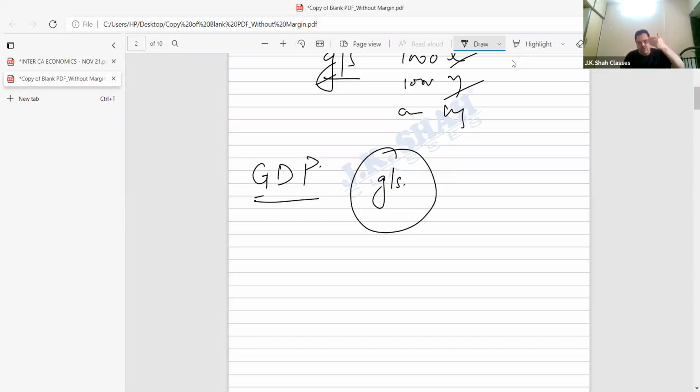Suppose I have to go from domestic to net, then it goes beyond the political boundary, in the sense your uncle, your aunt, your mummy, your dad working abroad and giving income over here. That has to be considered. So when I say domestic, it is within the political boundary. Gross is gross of depreciation, domestic is within the country, and product means goods. Let's see this. We'll read this. Try to understand.